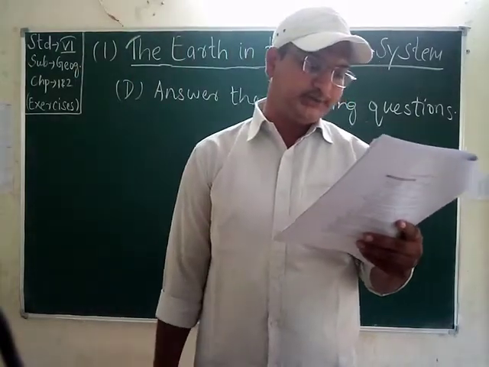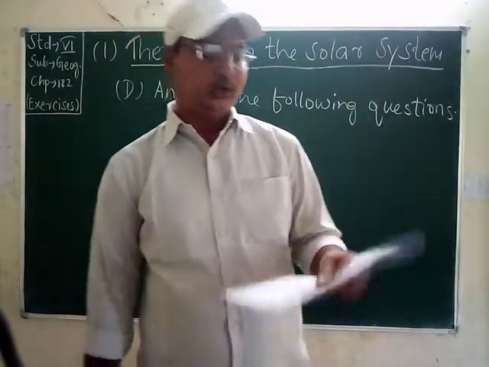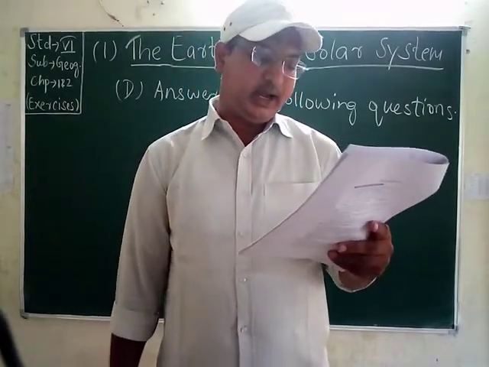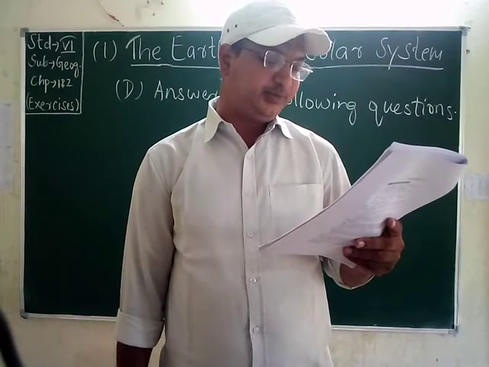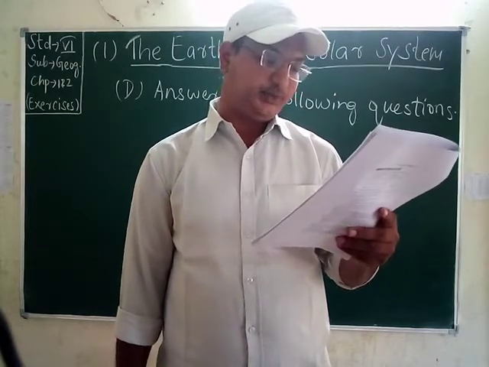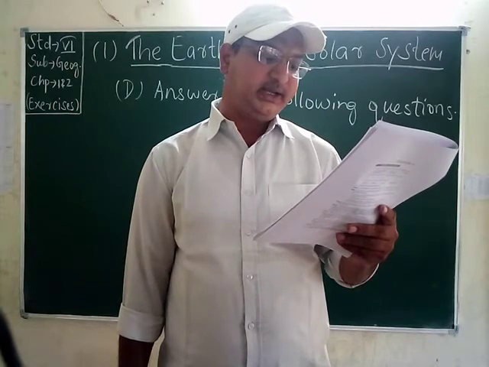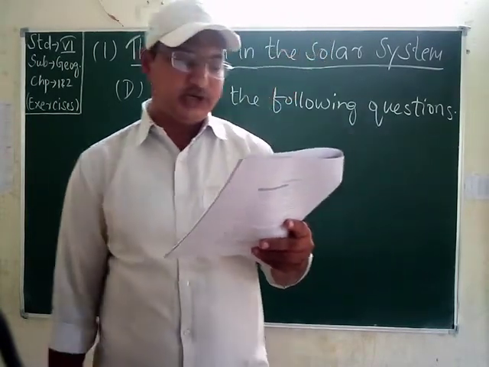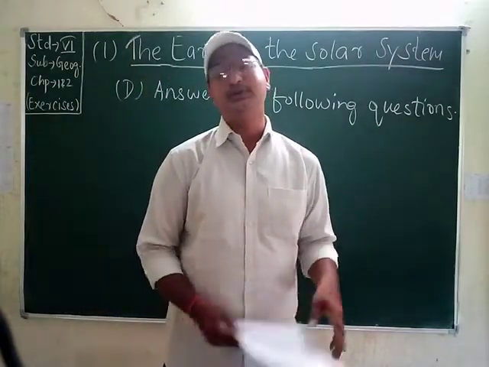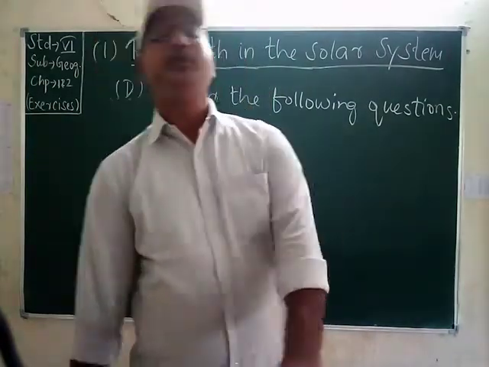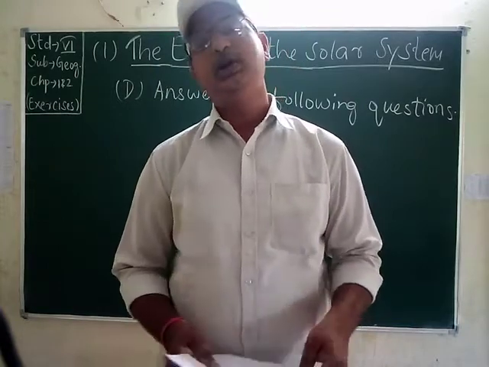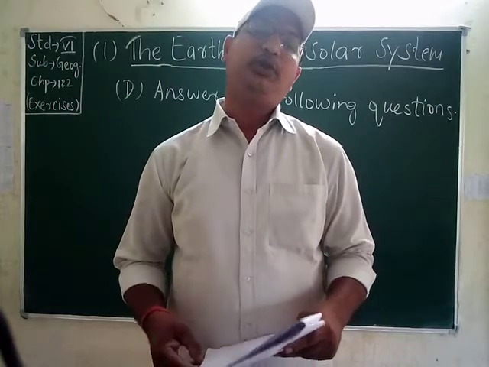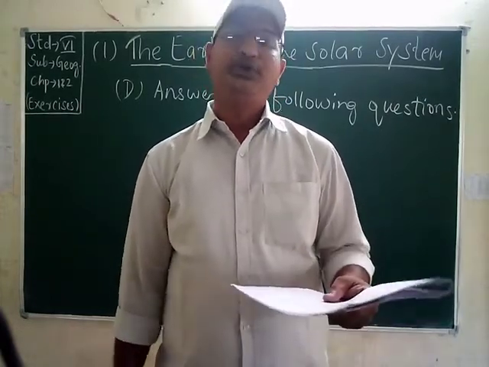Okay, students, next is Jupiter. We know that, students, the largest planet of the solar system is Jupiter. It is the brightest in the night sky after the moon and Venus. It has faint and small rings around it. It is a gaseous planet. It completes its one revolution around the sun in 12 Earth years. Students, just imagine, 1 year is completed on Earth in 365 days. But when you multiply it by 12, that is how long it takes Jupiter to complete one revolution around the sun.